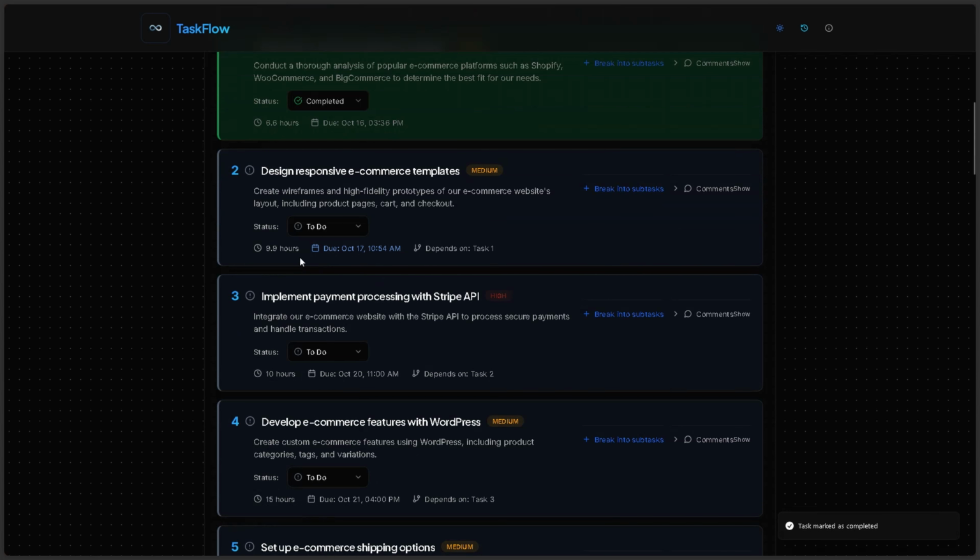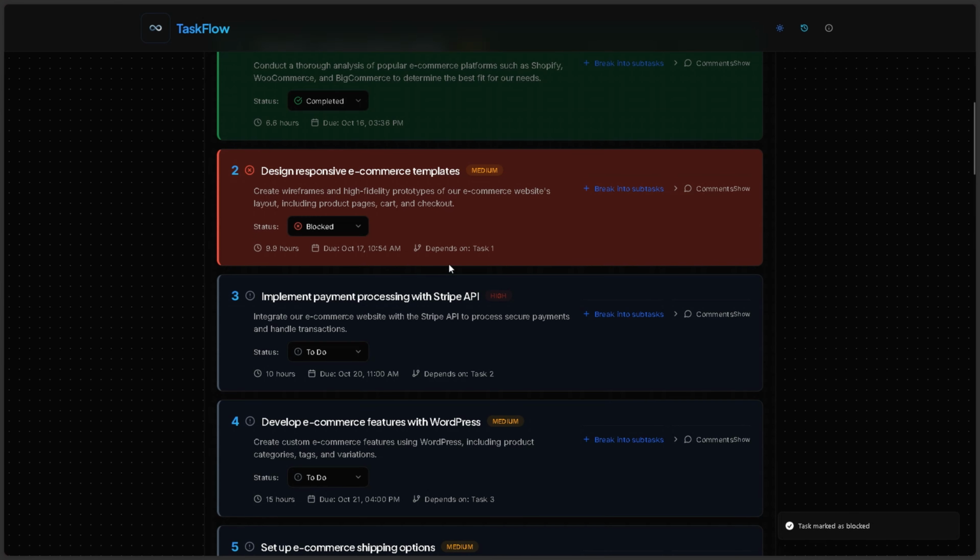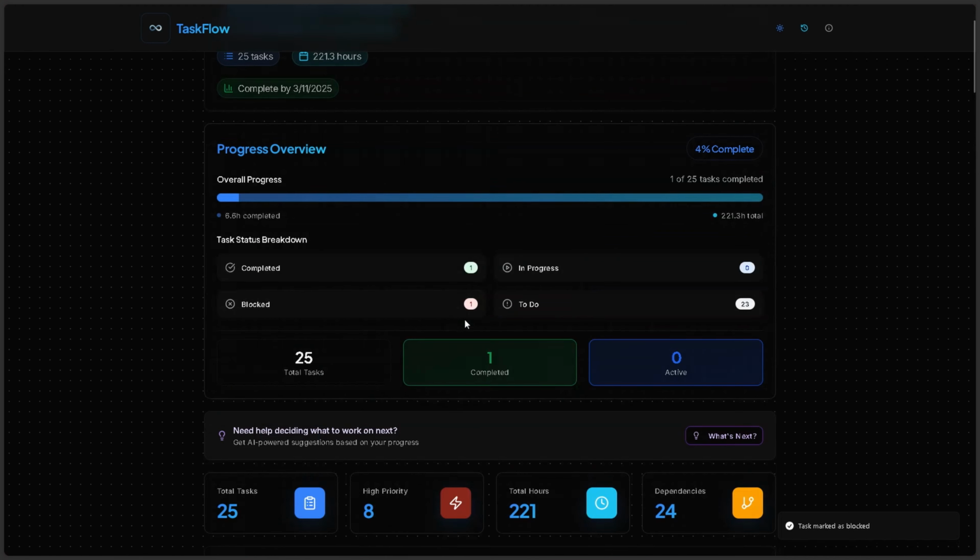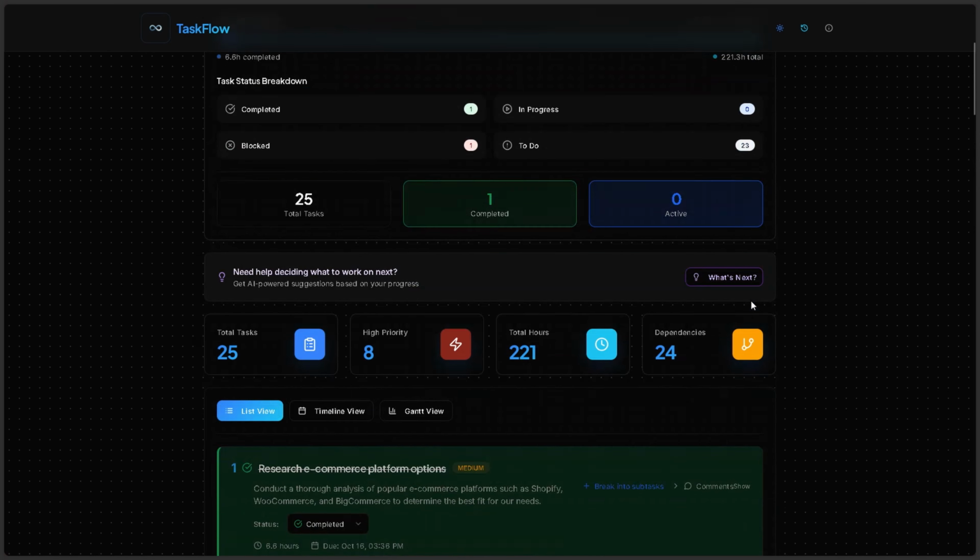Now going on to the next task, for example, I have some issue that I've not been able to complete to move on to this. So I can just show it as blocked, and the system would give us a complete analytics of this. For example, I've completed one task, I've blocked one task, and I have 23 left to be done.